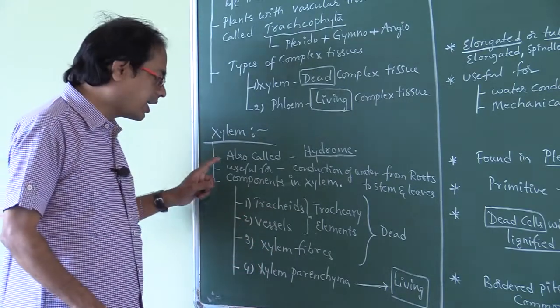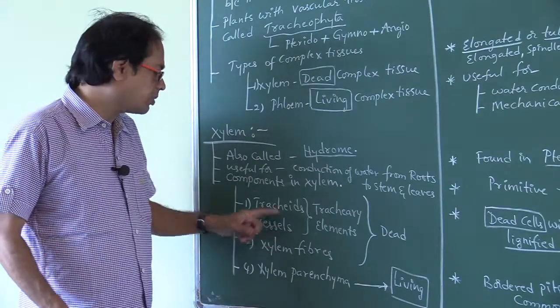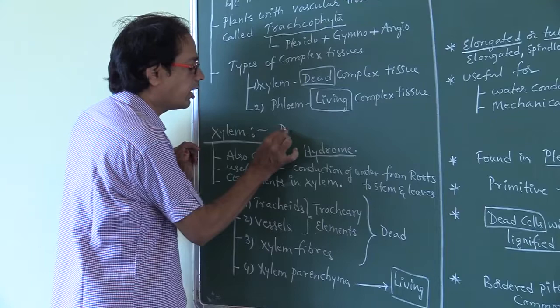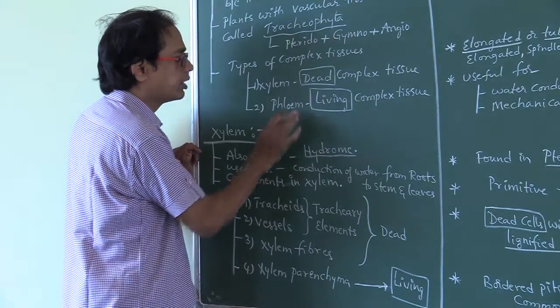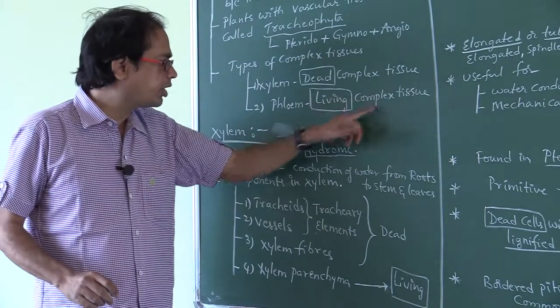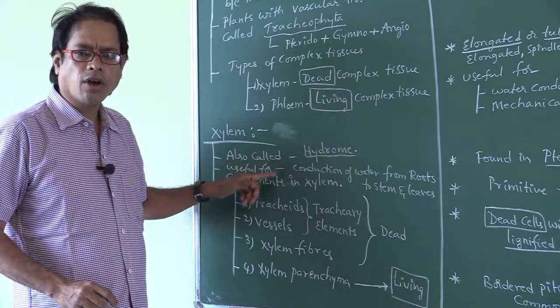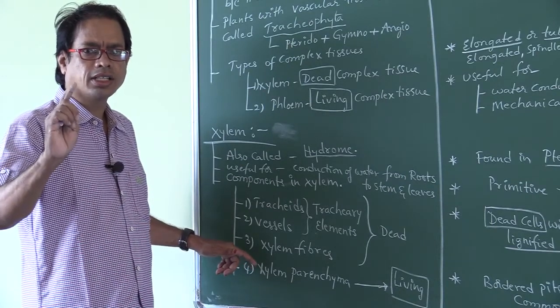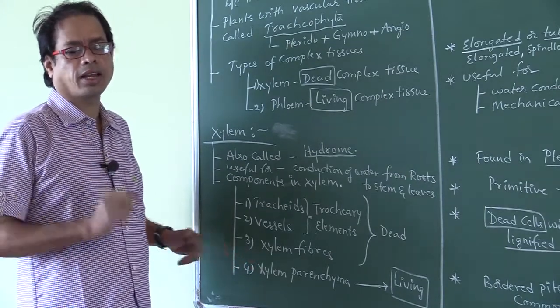That's why xylem is a dead complex tissue. Living complex tissue is phloem. Number of components in xylem: 4. Tracheids, vessels, xylem fibers, xylem parenchyma.